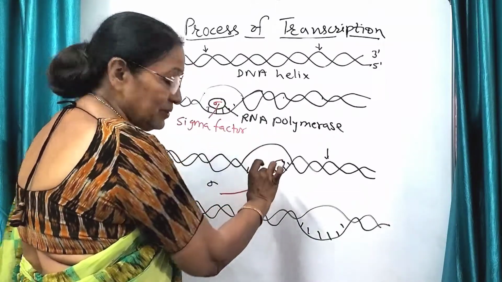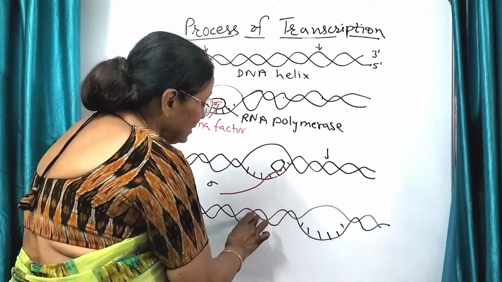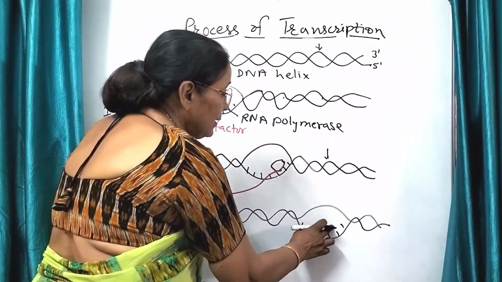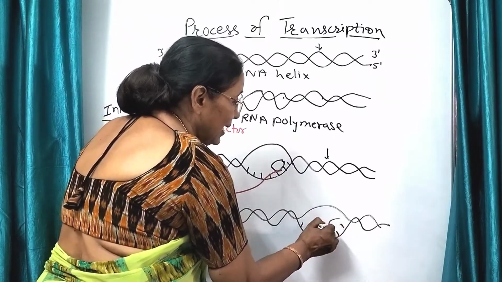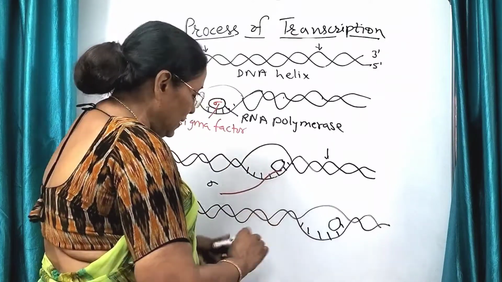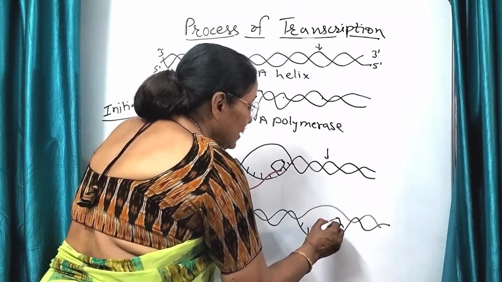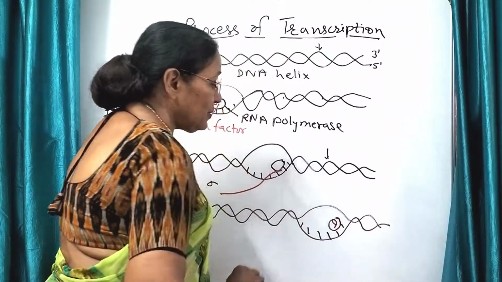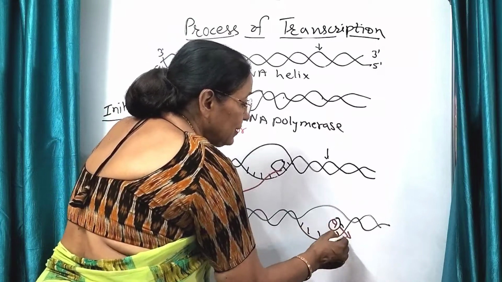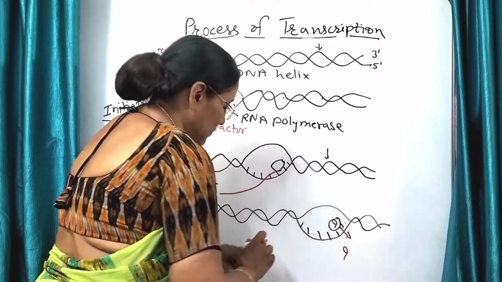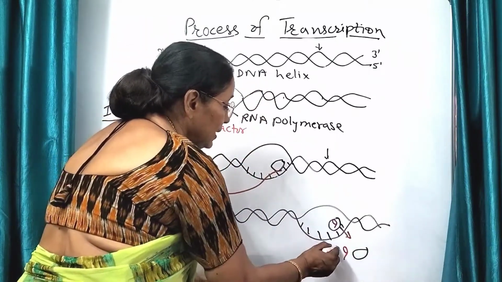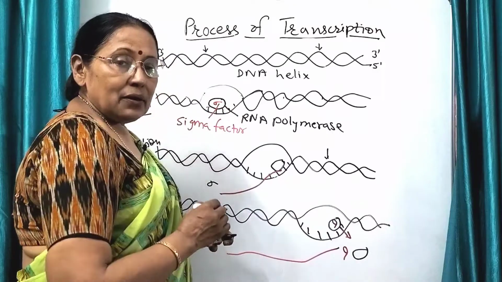Then it will move. This one will close when this much mRNA is made. Then this will close, and the next part will be opened up. And here, when it reaches this side, then due to the termination factor, which helps it in termination of the process, the RNA polymerase and the messenger RNA all fall off.